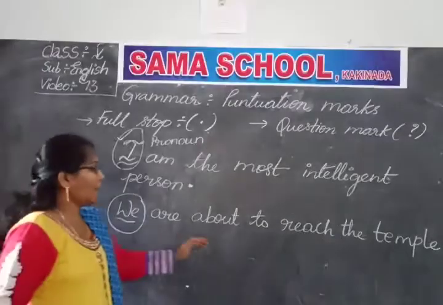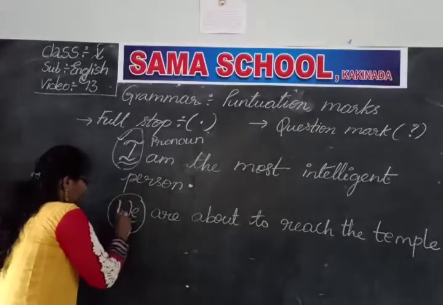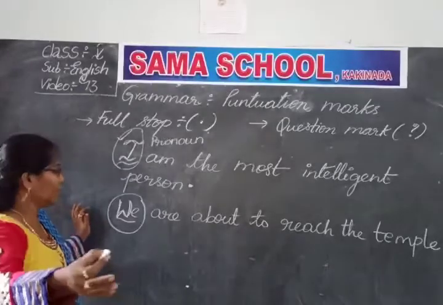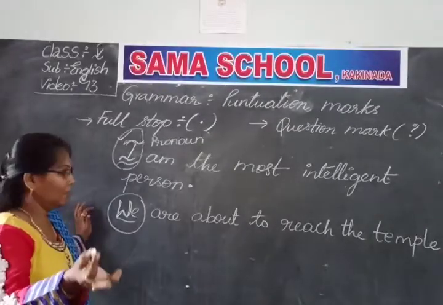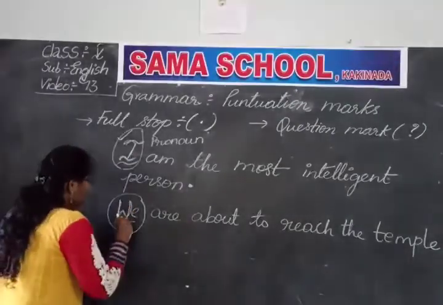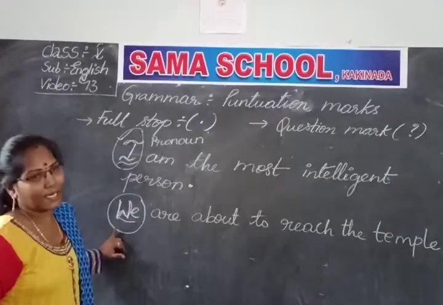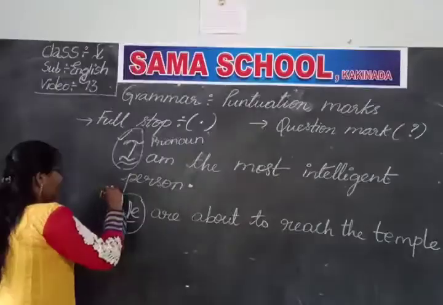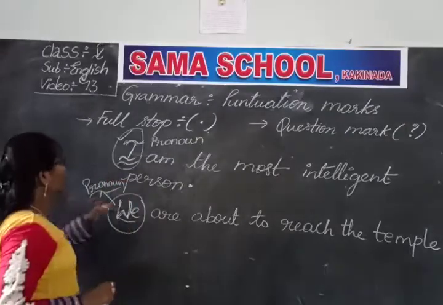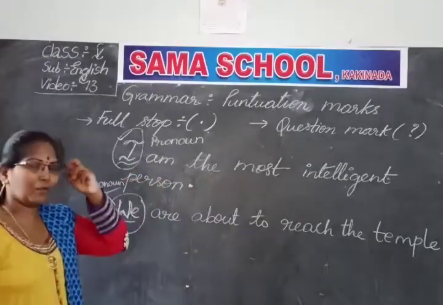Next, we are about to reach the temple. So I have told you about us, about ourselves. We means maybe I and my friend, or I and my family, or some people together. We are all coming to the temple. Within a couple of minutes, we will come to the temple. Okay children? So here we, no specification of any persons. So that's why we is also considered as a pronoun. Is it clear children? So if we want to use a full stop, we have to keep it in mind.